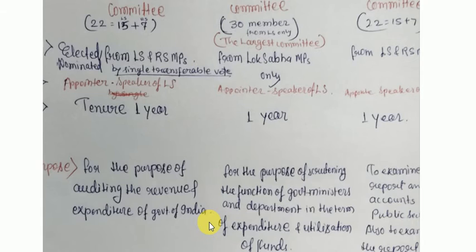The next and third very important one is the Public Undertaking Committee. The Public Undertaking Committee has 22 members, 15 from LS and 7 from RS, and this committee is appointed by the Speaker of Lok Sabha. If I talk about tenure, similarly a 1 year tenure will be there for the members. If I talk about the purpose, the main purpose is to examine the reports and accounts of public sectors. It also examines the report of the Comptroller and Auditor General. Means the main function of this committee is to examine and report on the accounts of public sectors.